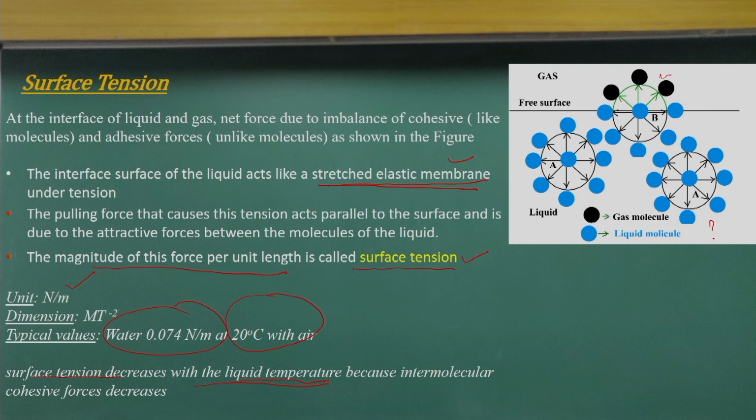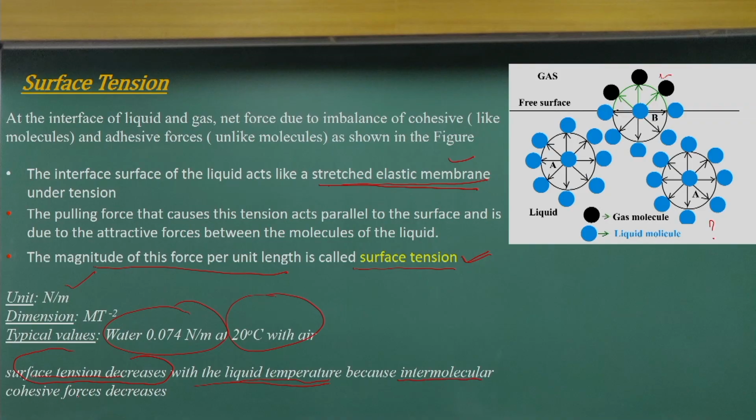As the cohesive forces decrease, the net force decreases. So the resulting effect is that the surface tension will have a decreasing strength. When you have an interface between liquid and liquid, or gas and liquid, the surface acts like an elastic membrane with a tension force. That is what we call surface tension, and it depends on temperature. As temperature increases, the cohesive forces reduce, and as a result the surface tension force also shows a decreasing trend.